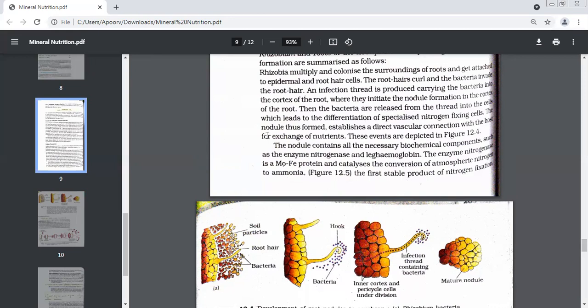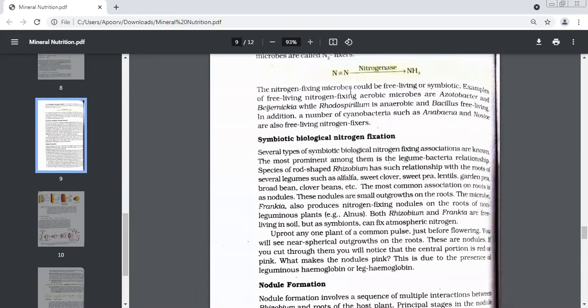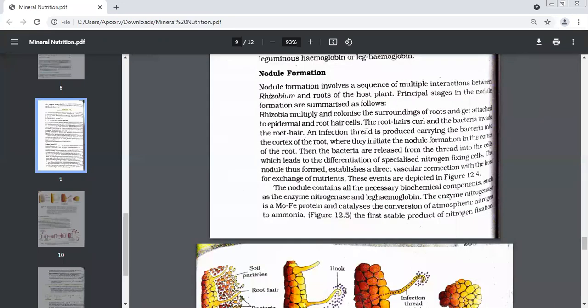Okay. Now these nodules contain all the important things which are needed for nitrogen fixing, such as the enzyme nitrogenase and leg hemoglobin. They contain both these enzymes. Where did you read the word nitrogenase? See this. You remember this enzyme? Yes, ma'am. This was needed to convert nitrogen to ammonia. So these nodules already have this enzyme nitrogenase, and they also have leg hemoglobin.